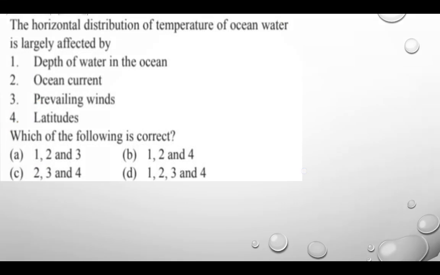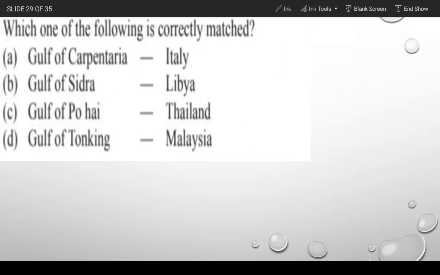So gentlemen, moving to the next, which one of the following is correctly matched? Gulf of Carpentaria is in Italy, Gulf of Sidra in Libya, Gulf of Bohai in Thailand, and Gulf of Tonkin in Malaysia. So the correct answer is Gulf of Sidra.